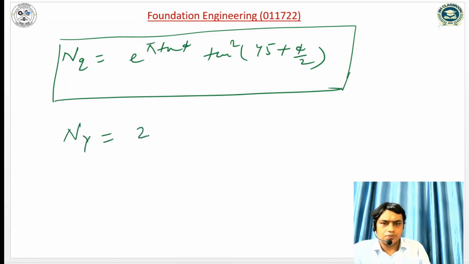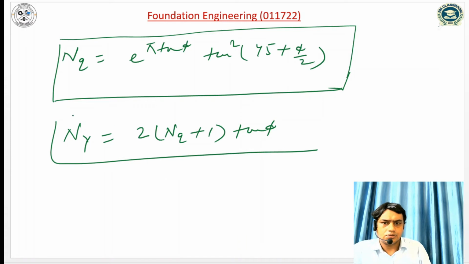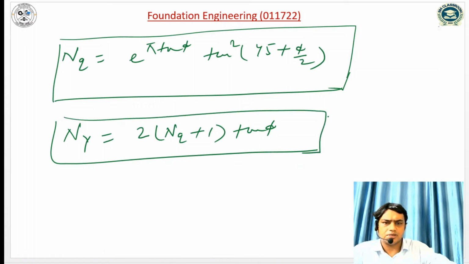N gamma is equal to 2 times Nq plus 1 into tan phi. So this is the expression of N gamma in the Vesic equation. Only the N gamma value is different, the rest is the same for the Vesic and Hansen analysis.